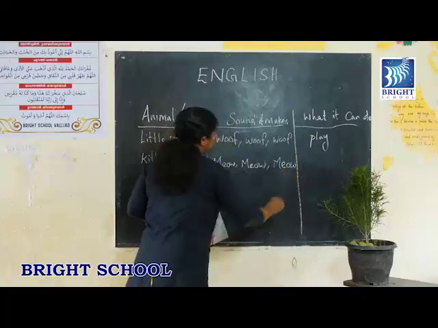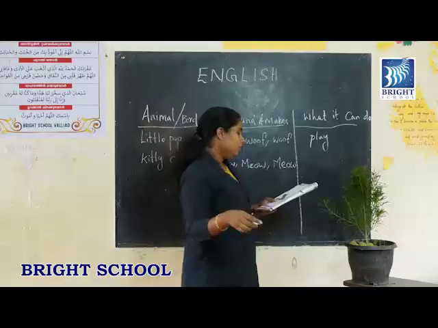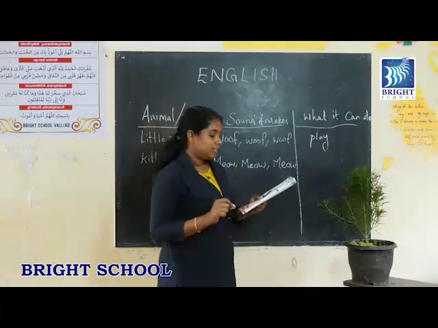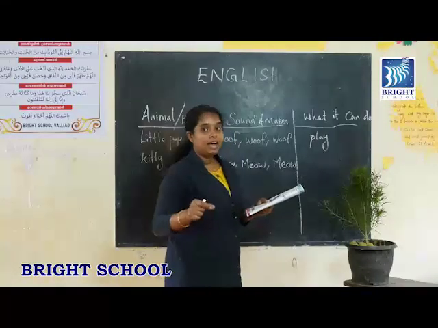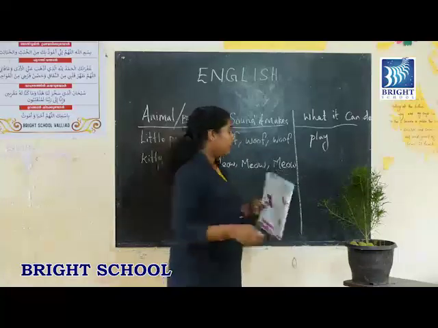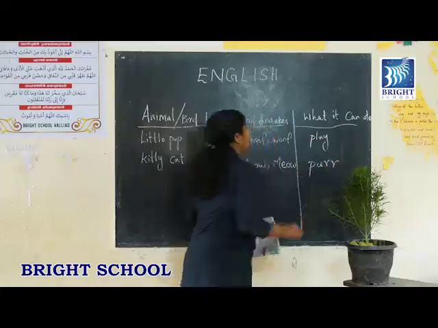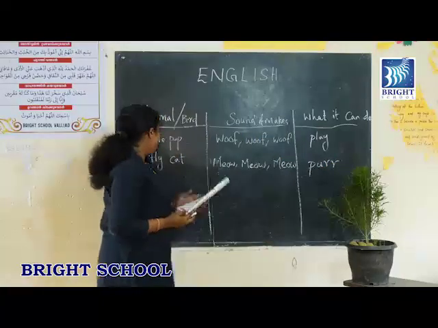In the third column, we can write what it can do. This kitty cat is saying meow, meow, meow and I purr too. What is this kitty cat doing? It can purr.